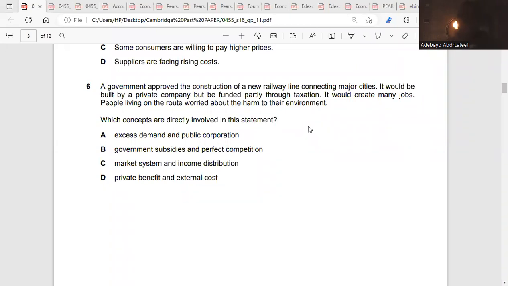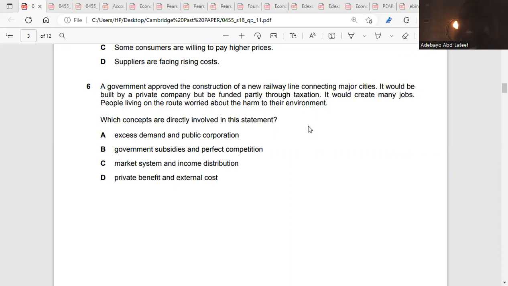They said the government approved the construction of a new railway line connecting major cities. It will be built by a private company, but funded partly through taxation. It will create many jobs. So the creation of many jobs is a private benefit, because as soon as you have a job, you have income that is beneficial to you. That's a private benefit.